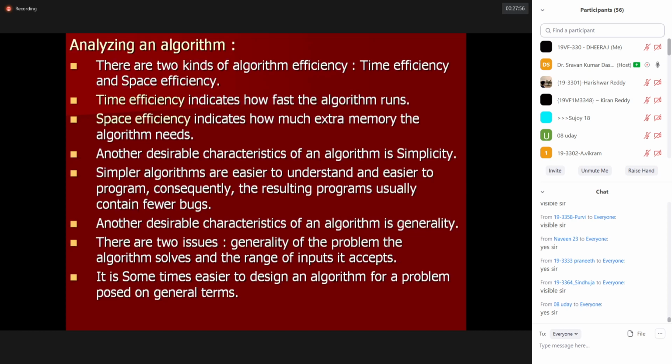The second case is called space efficiency. What is space efficiency? Space efficiency indicates how much extra memory the algorithm needs. Extra memory, please don't get confused. Extra memory is nothing but, like, what I can say.